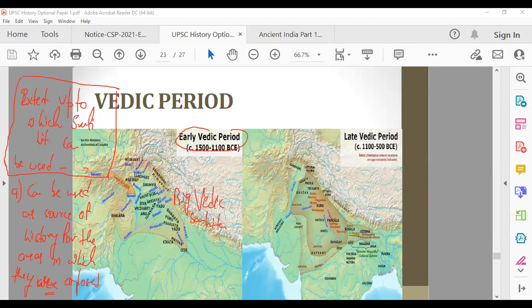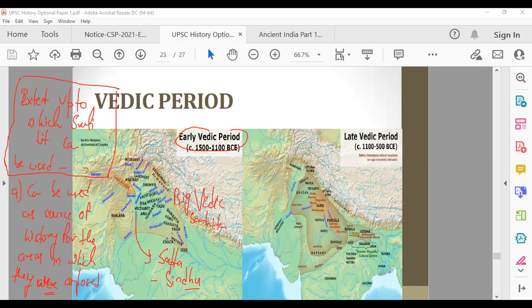And this Rig Vedic Samhita was composed in the land where early Vedic people were residing, which was known as Sapt Sindhu. Sapt means 7. Sapt Sindhu means land surrounded by 7 rivers. And what are those 7 rivers? Indus and its 5 tributaries that you have also studied in geography: Ravi, Vyas, Satluj and all those, Jhelum, Chenab. So in this water treaty, read it. It will help you in your international relation topic. So Sapt Sindhu is Indus and 5 tributaries.